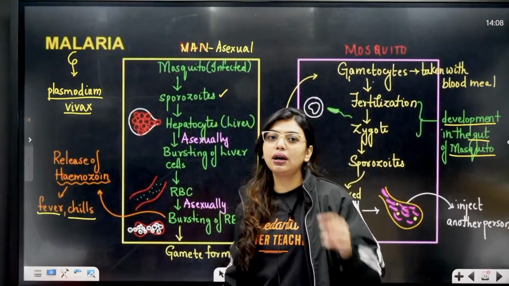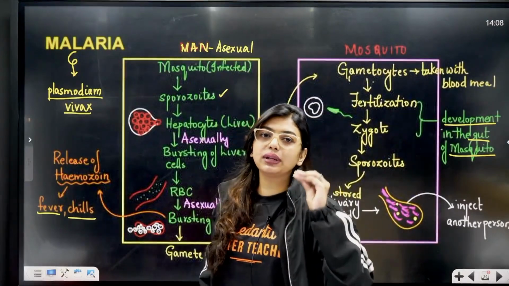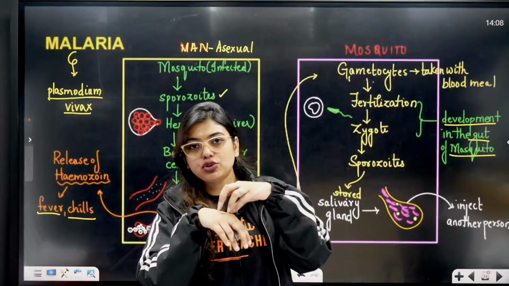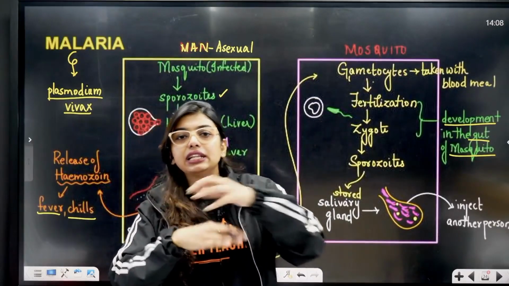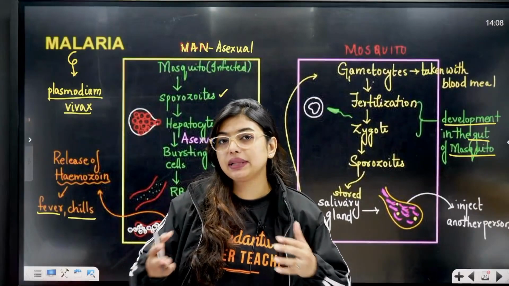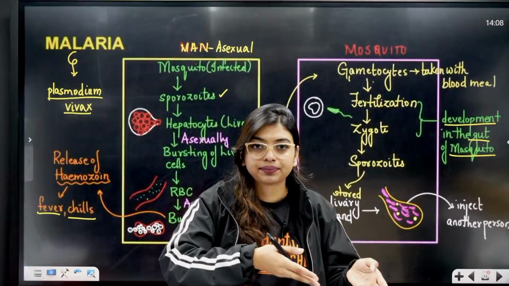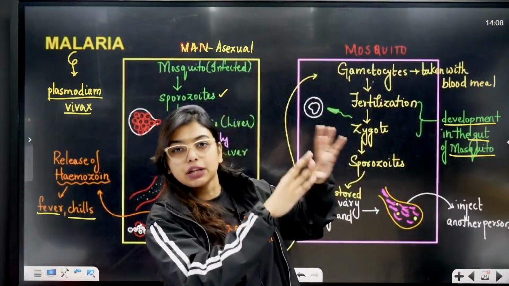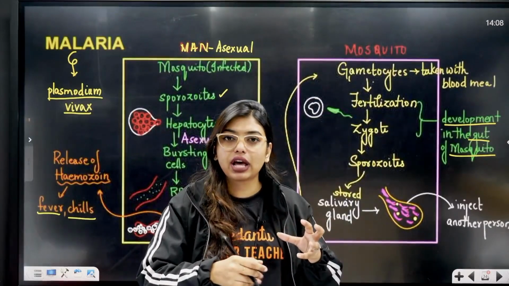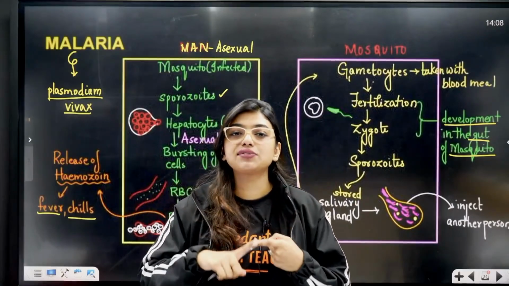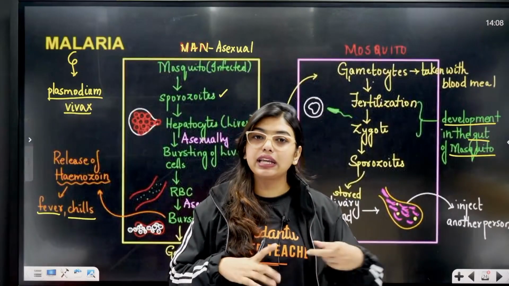Plasmodium vivax is the parasite. The infected mosquito will come and bite a person, a man. From the man, the sporozoites will directly go to the liver. In the liver, continuous asexual reproduction will happen. The hepatocyte cells will burst open, and the parasites will go into the blood. In the blood also, it will go to the RBC and do continuous multiplication. In the RBC it will end up releasing hemozoin, which causes fever and chills, and also helps in the gamete formation.